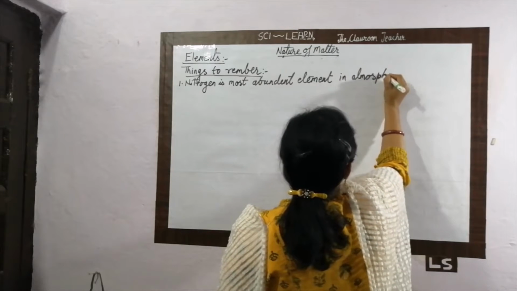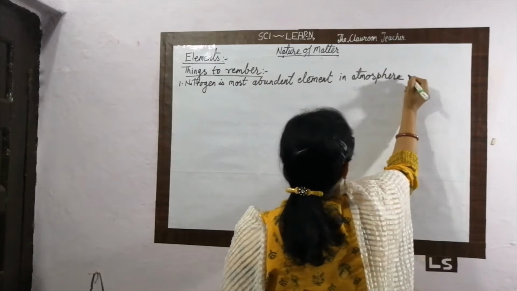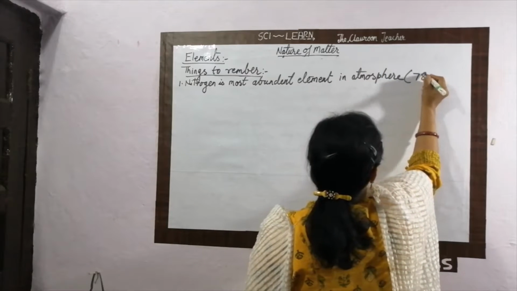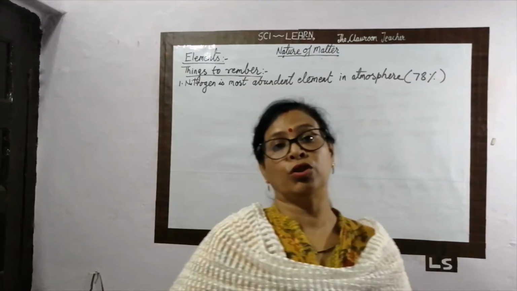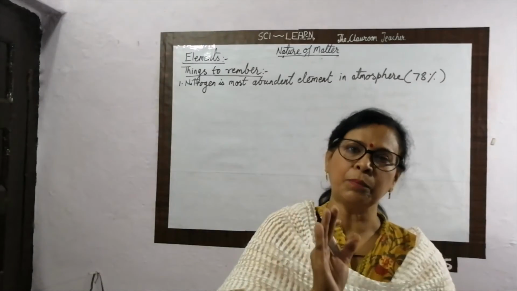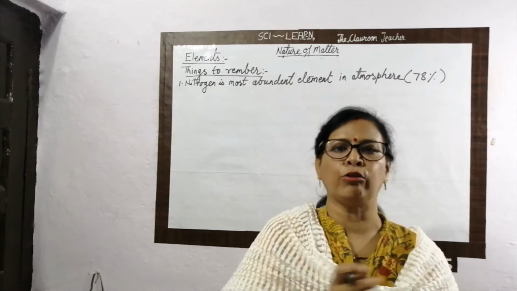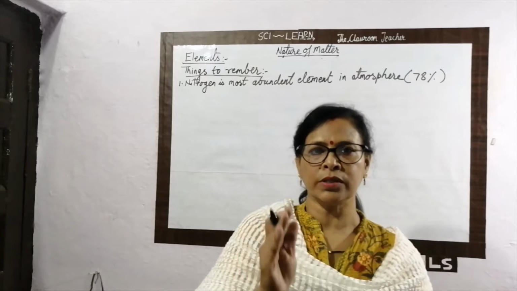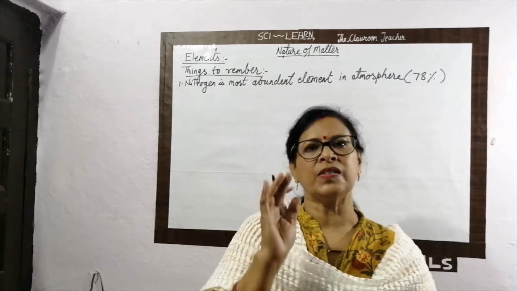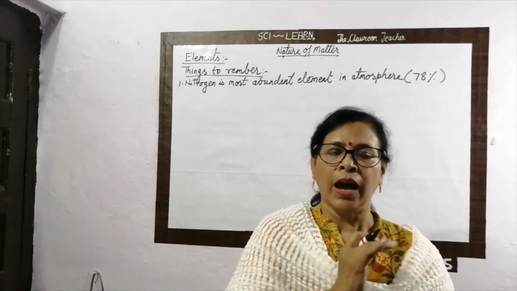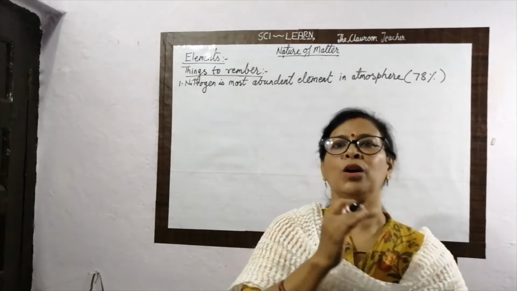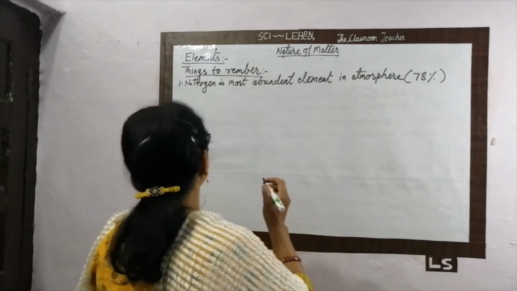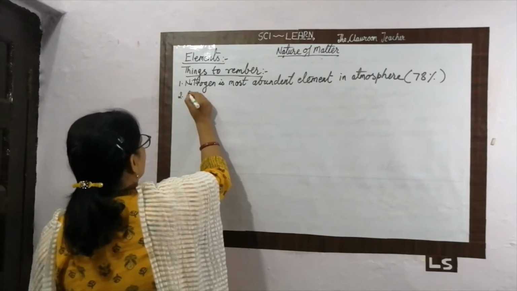Now, what is the amount of nitrogen in the atmosphere? It is nearly 78%. Out of 100% composition of air, 78% is nitrogen only. So it is the most abundant element present in the atmosphere. And what about the Earth's crust? Oxygen is the most abundant element in the Earth's crust.